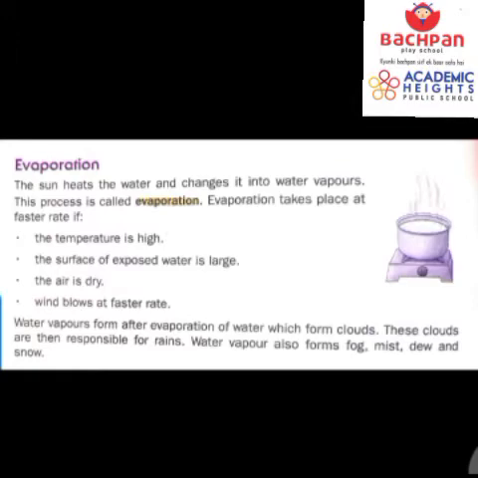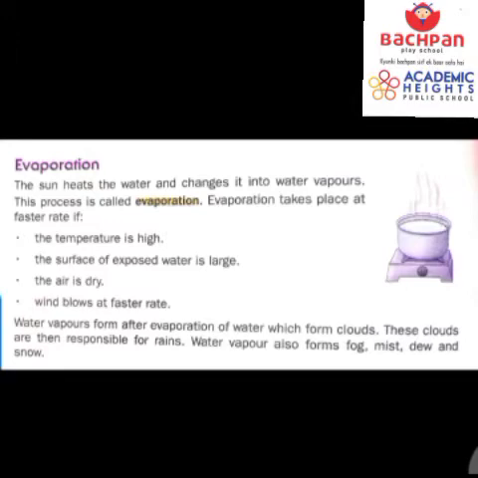Water vapors form after evaporation of water, and which form what? Clouds. And these clouds are responsible for the rains. I'm talking about the water cycle here. The water cycle occurs due to this. First of all, you have water. Water evaporates due to the heat of the sun. It forms water vapors, then condenses, and then precipitation, and then rain.